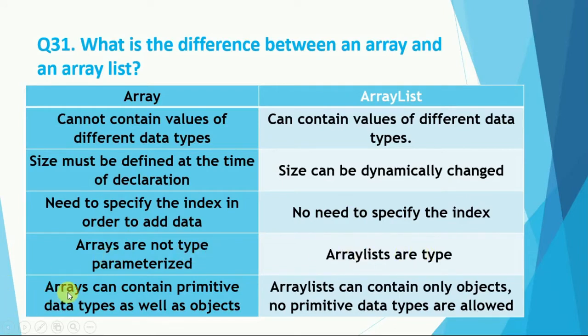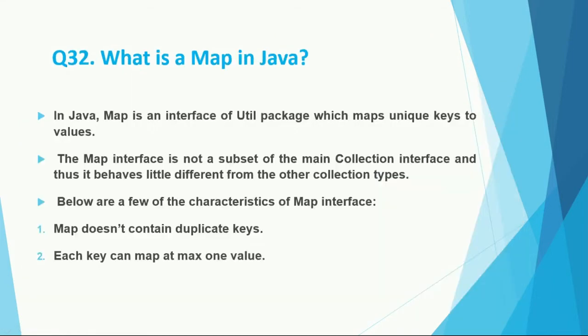Okay, an array can contain primitive data types as well as objects, but array list can contain only objects. No primitive data types are allowed. So this is the exception in array list. Okay, so array can contain both primitive data types as well as objects, but array list can contain only objects. No primitive data types are allowed. I hope you understood. Okay, so now the next question is, what is a map in Java?